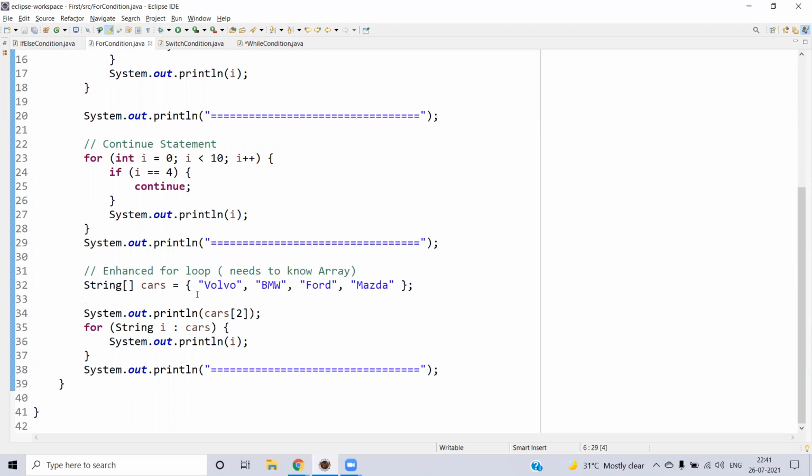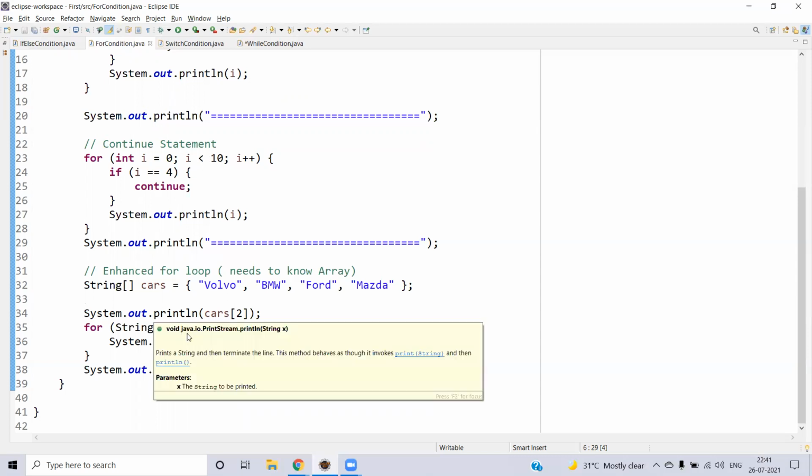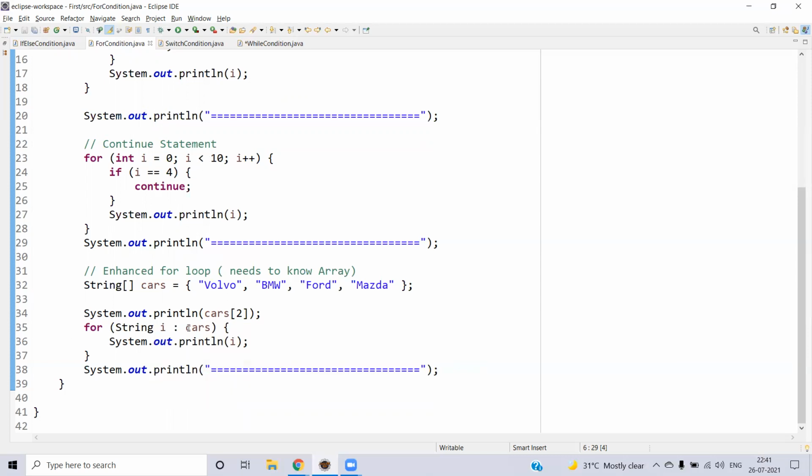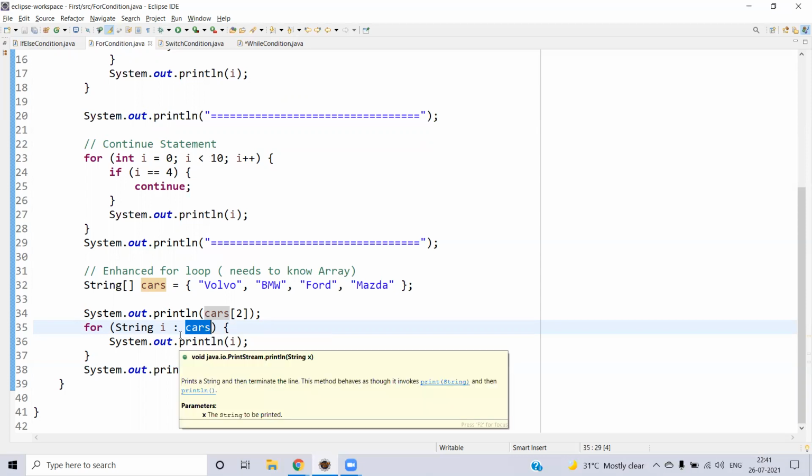But we will understand this one. So if you don't want to iterate with index values, you can directly iterate with the enhanced for loop. For that, you will be mentioning the variable which holds the array or the object, or to be precise, it should be the collection object. But to keep it simple here, we can just consider the array. So we will be having the array here, which is iterable, which means it has a list of items inside.